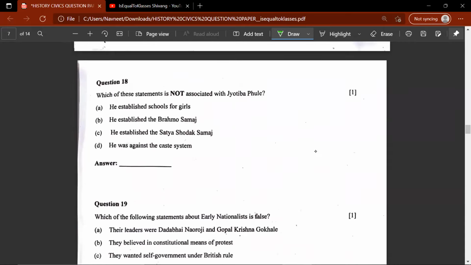18th question, which one of these statements is not associated with Jyotiba Phule? This would be B, he established the Brahmo Samaj. Now note that Raja Ram Mohan Roy established Brahmo Samaj, but Jyotiba Phule established the Satya Shodhak Samaj.